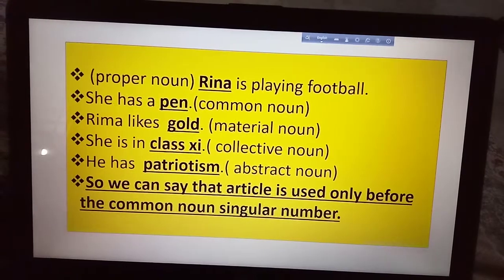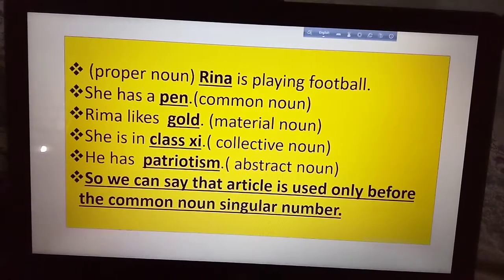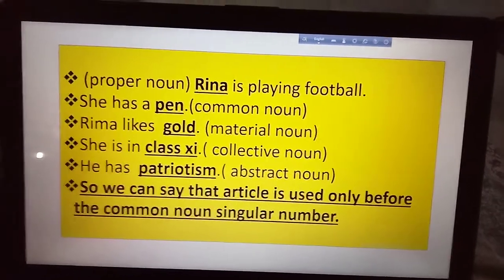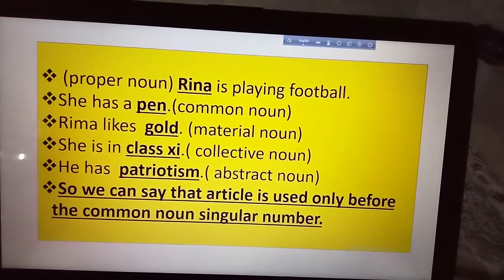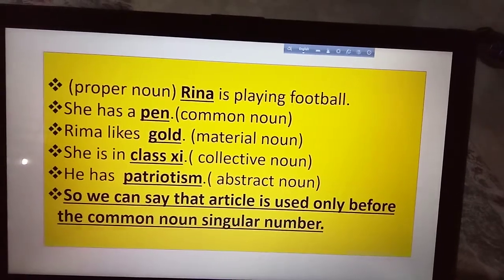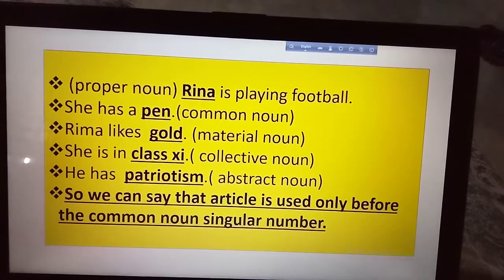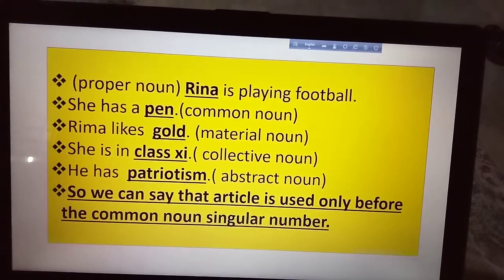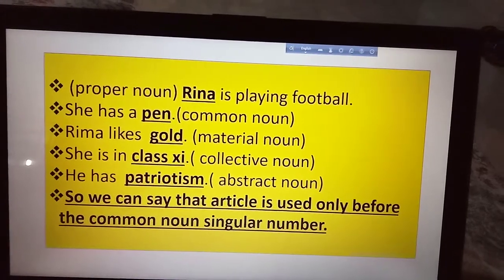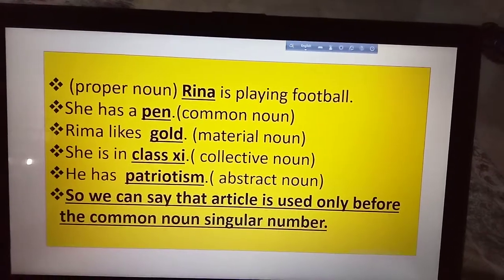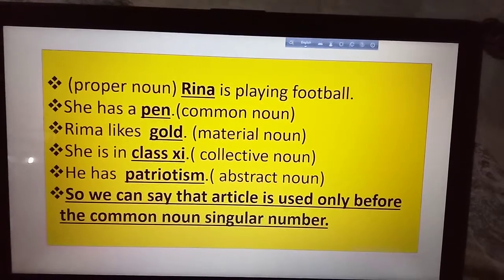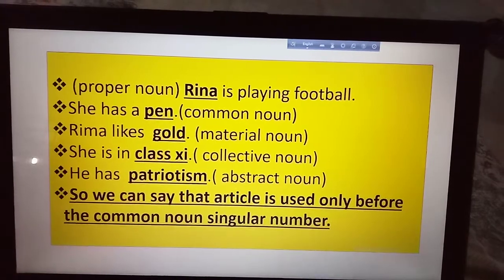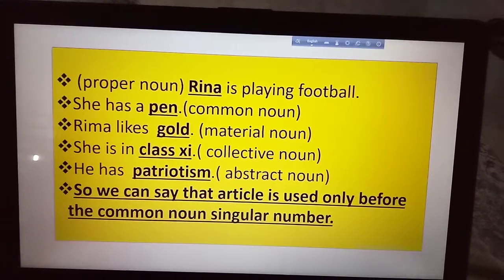Rina is playing football. Before Rina there was the. I have deleted the here because Rina is proper noun. Before the proper noun we should not use article. Next one, she has a pen. In that page you will see that before the pen there is no article, but pen is common noun. For that, before the common noun we have to use article. For that I have written here a.